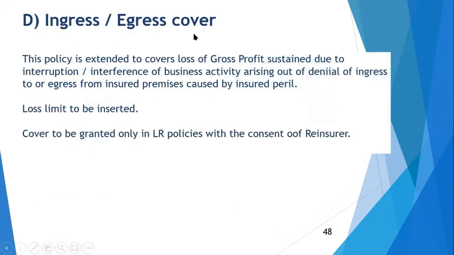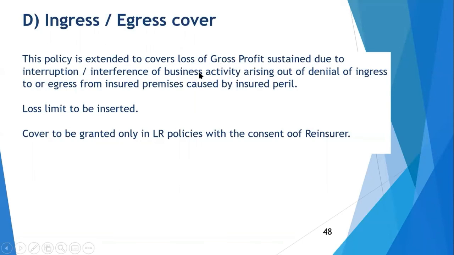Now, ingress egress cover. We were talking about this. There are a few more extensions. These are all CBI. Now, CBI is when the material damage loss has not taken place within the plant premises. Now, what it says, it covers loss of gross profit sustained due to interruption or interference of business activity.